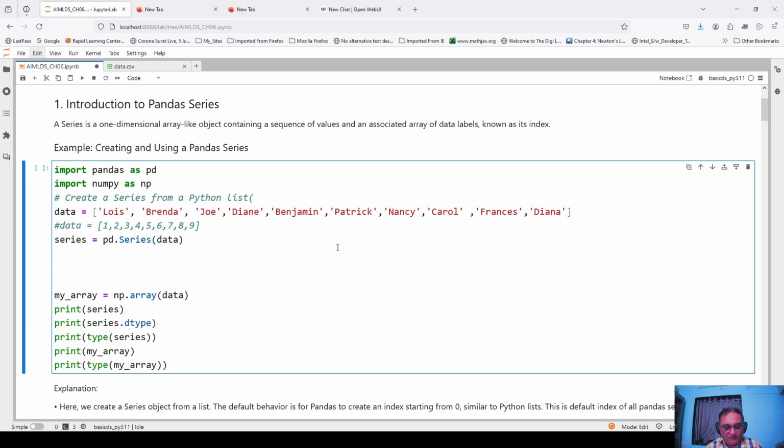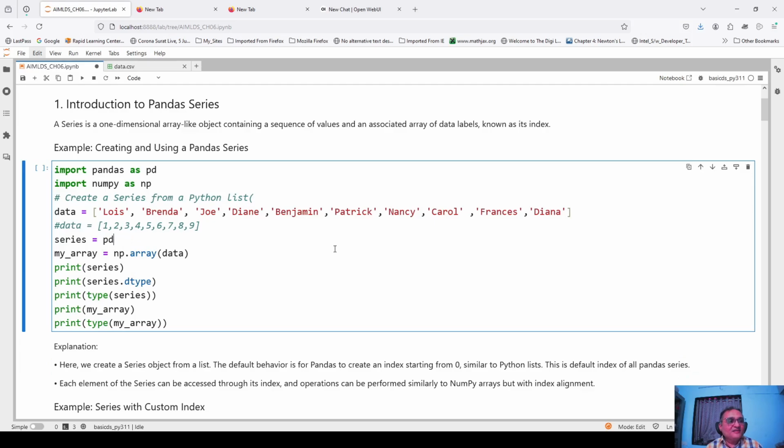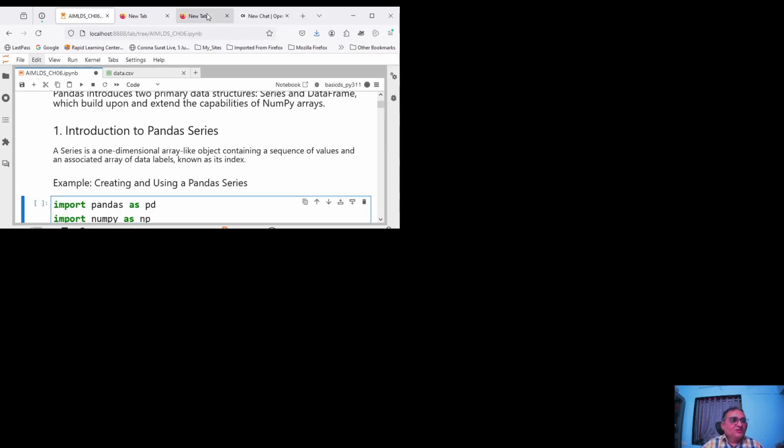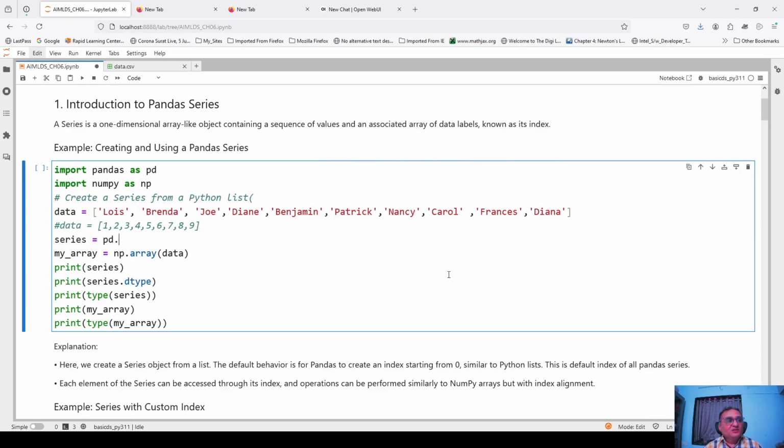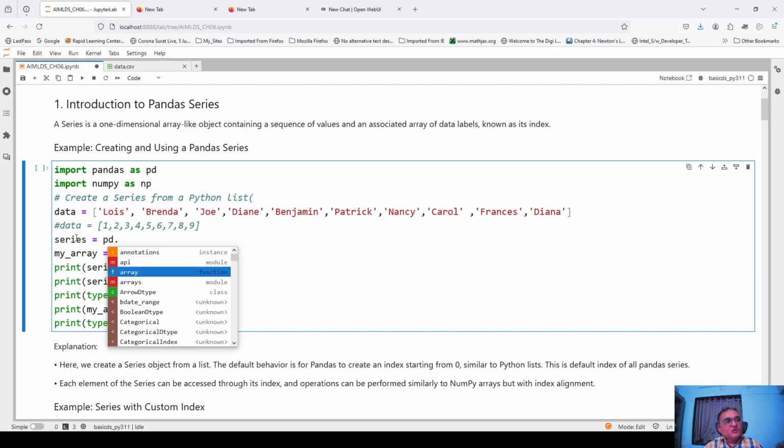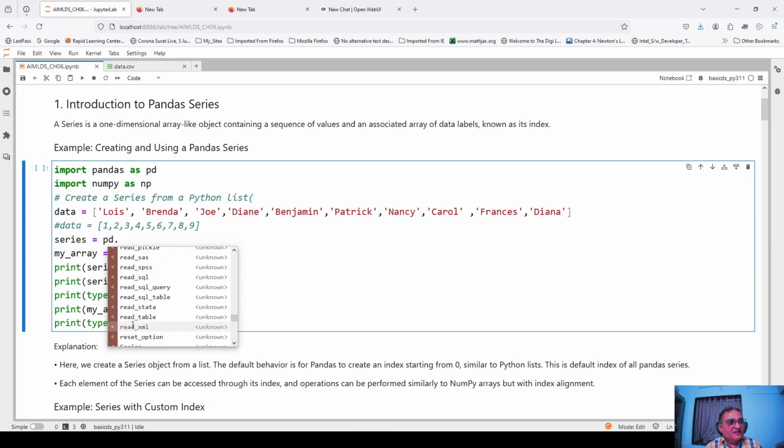And suppose you forgot how to create a pandas series, then the standard method is always available: push dot and then push the tab character. So you will get what options are available to you. Okay, I think perhaps I will have to restart the kernel. That sometimes happens with Jupyter. When I push dot and then tab, I got all the options which are possible with the pandas library. I want to create a series, so let me find some option which contains the word series.